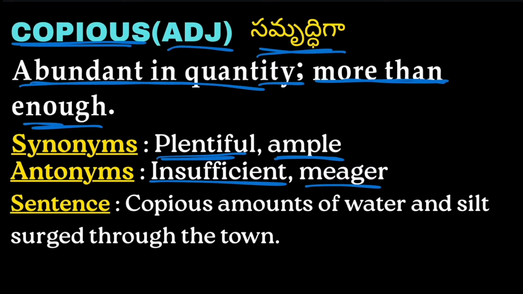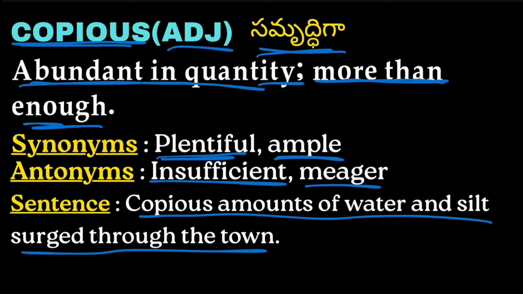Example: copious amounts of water and silt surged through the town. Copious amount means large, enormous amounts of water and silt. Water and silt are generally formed due to rains. Due to these rains, copious amounts of water and silt surged through the town. So it has entered the town with an abundant quantity of water and silt.